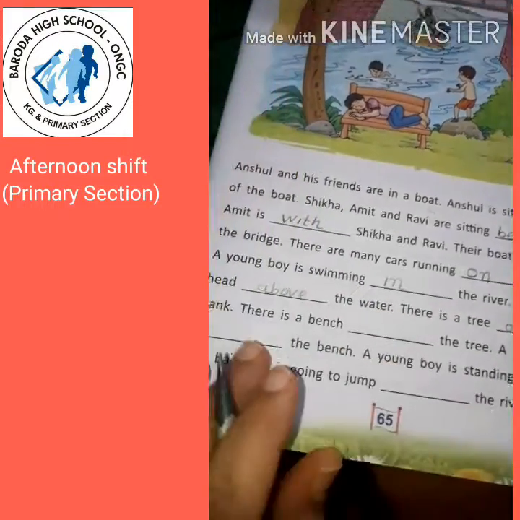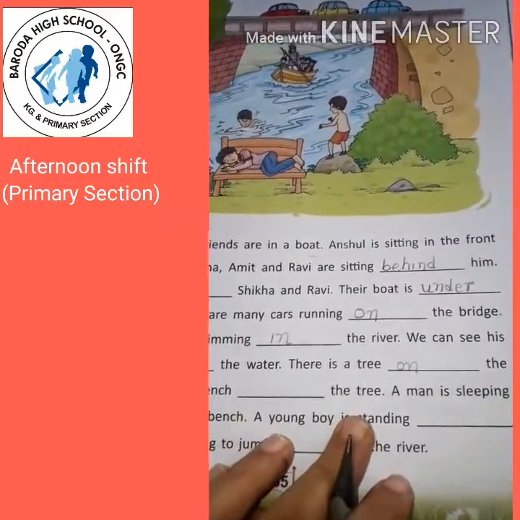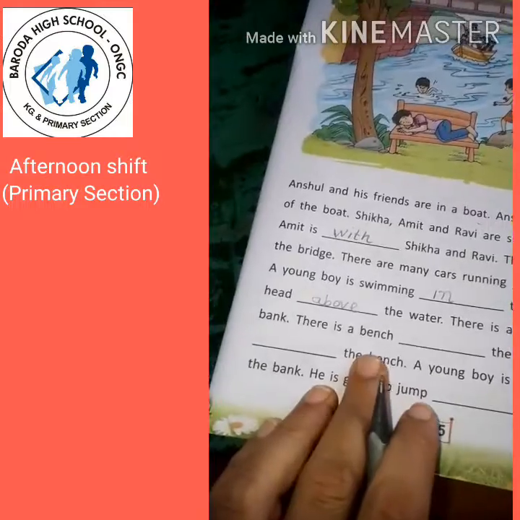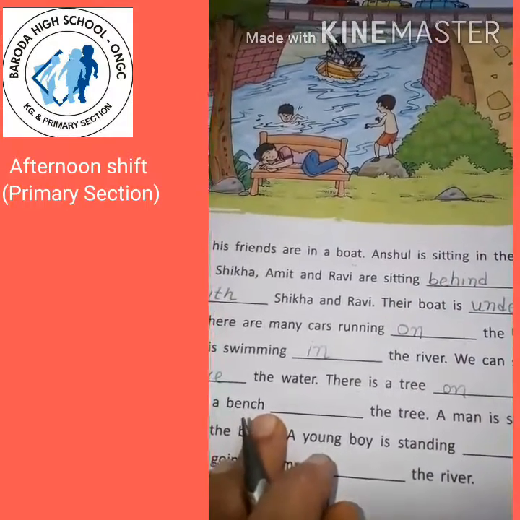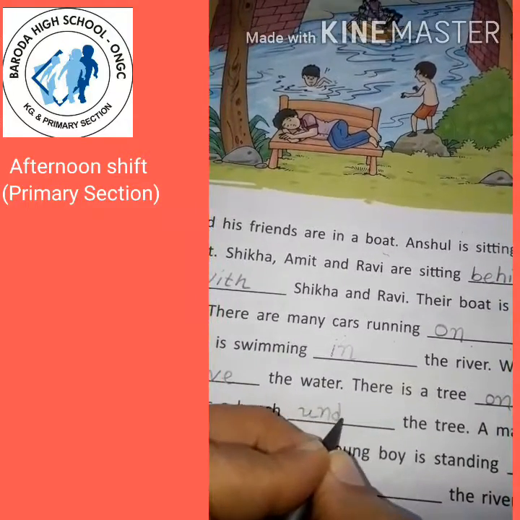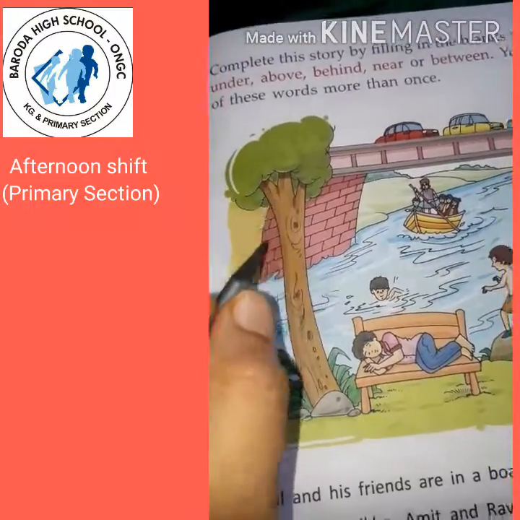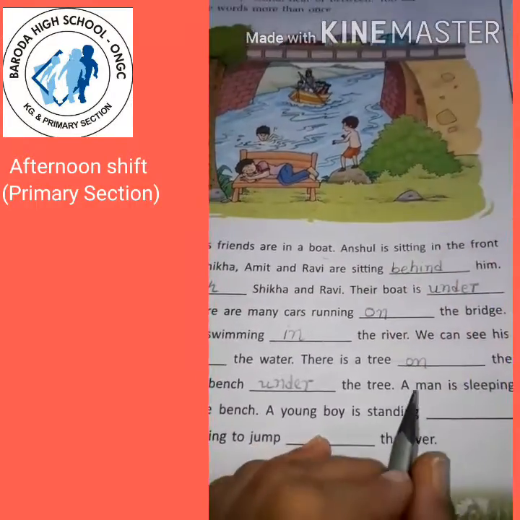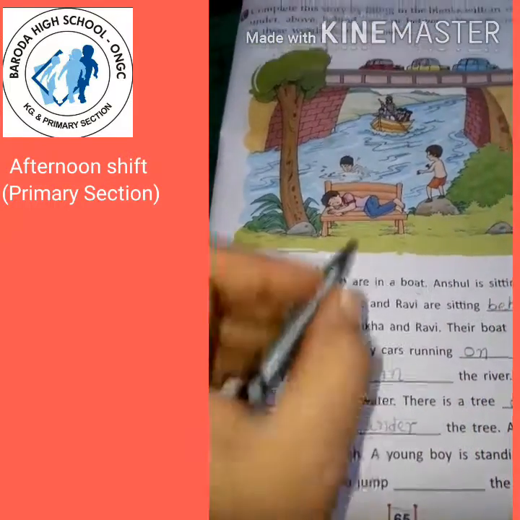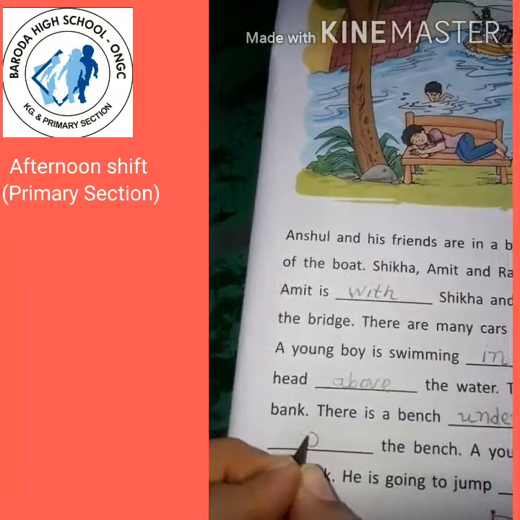There is a bench blank the tree. There is a bench under the tree. Right? See, bench is under the tree. A man is sleeping blank the bench. Where is the man? The man is sleeping on the bench.